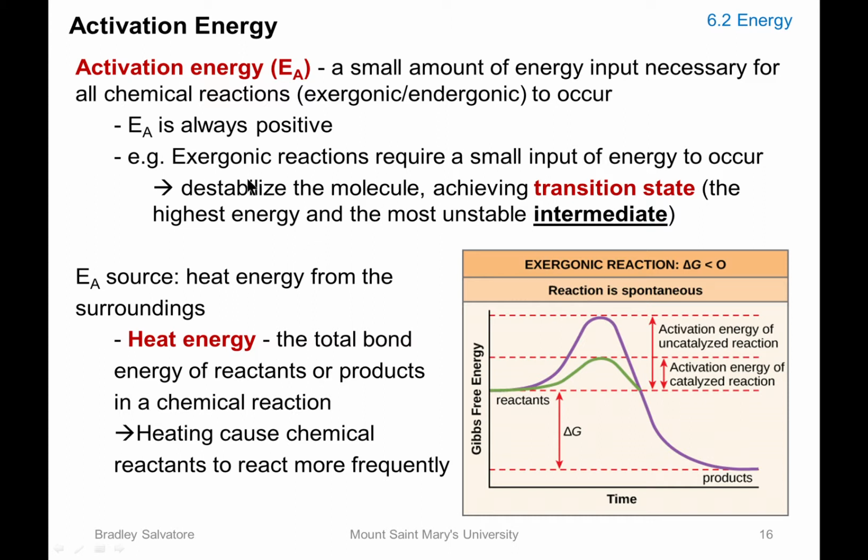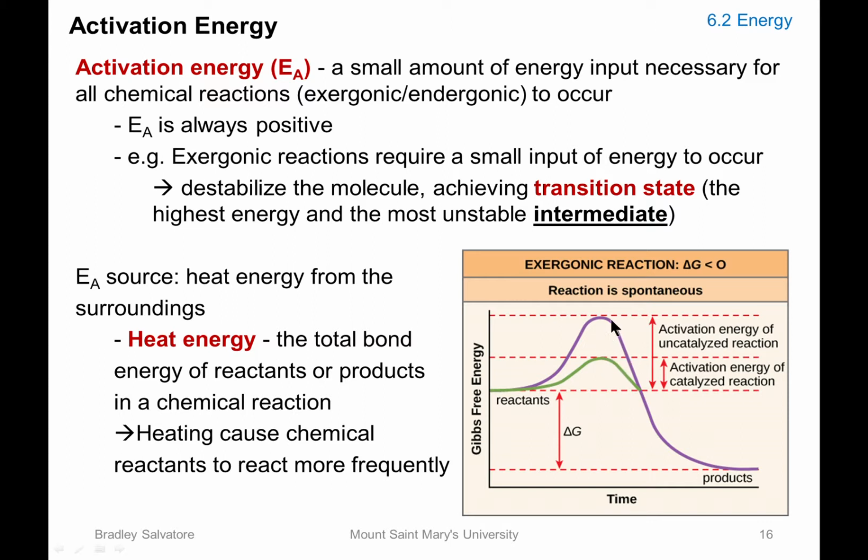Exergonic reactions also require an input of energy to occur. That input of energy will destabilize your reactants and cause them to become a transition state, which we call the intermediate right here. So we have an intermediate right here for an uncatalyzed reaction, and your intermediate energy will be right here for a catalyzed reaction.